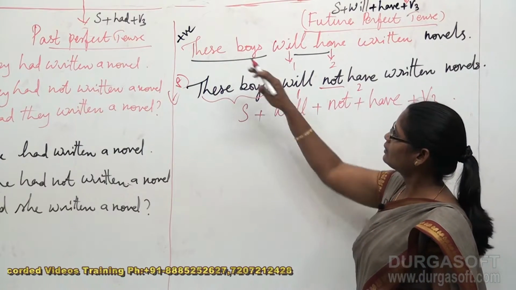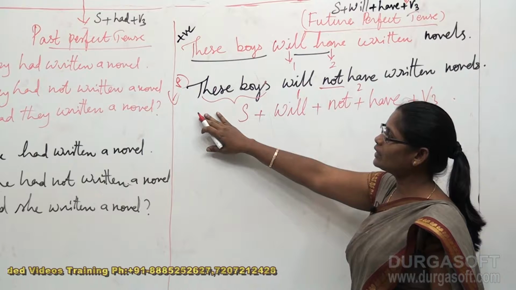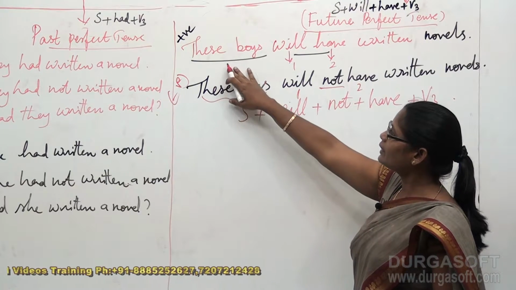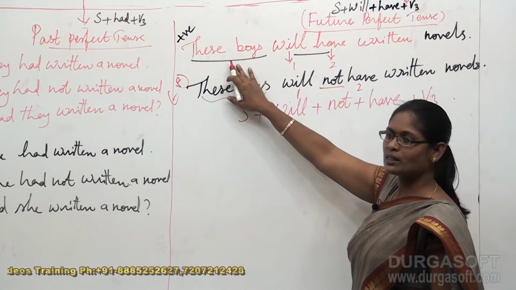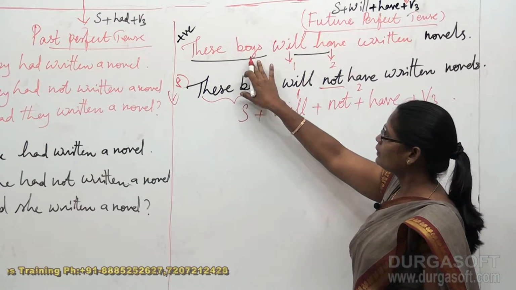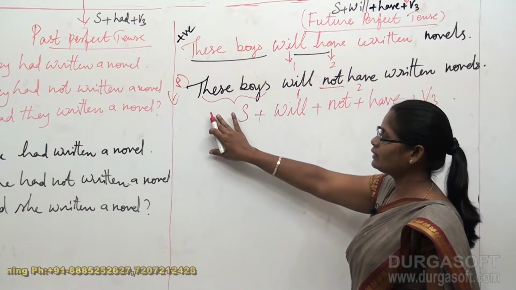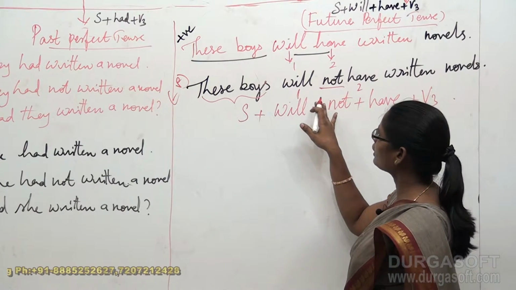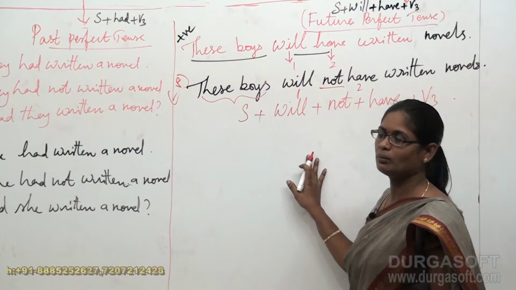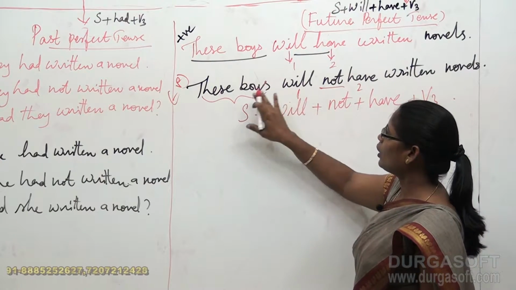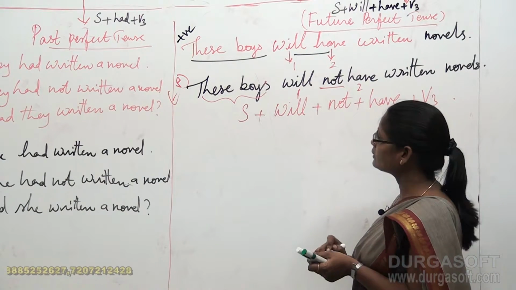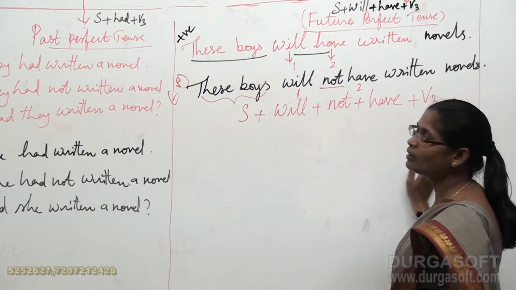Okay. Once again, a positive sentence can be converted into a negative sentence, and here I took the help of the plural subject, that is these boys. With the help of these boys, a positive sentence, I constructed a negative sentence by adding not after the first mentioned helping verb, that is will. So automatically I got my sentence as these boys will not have written novels.